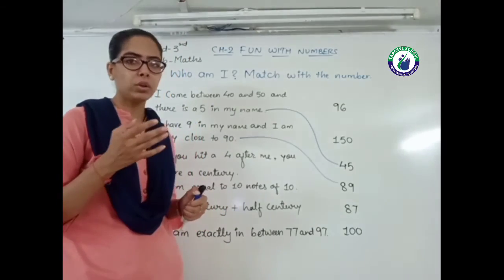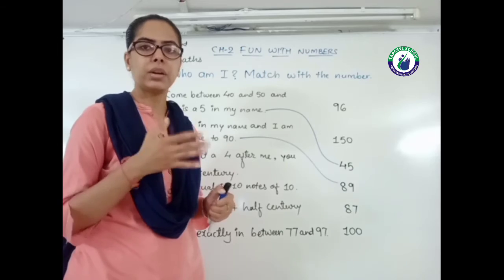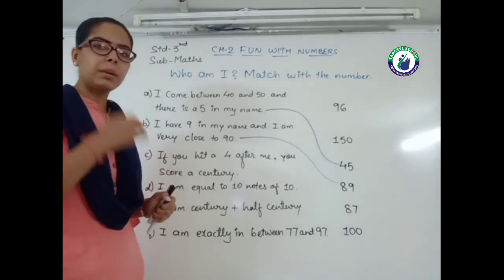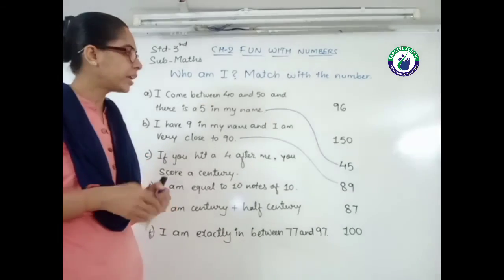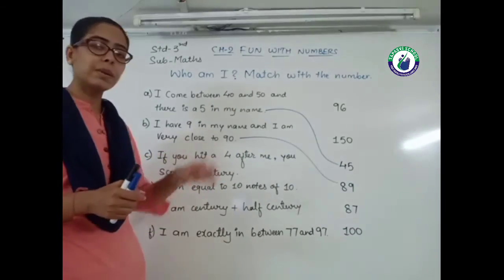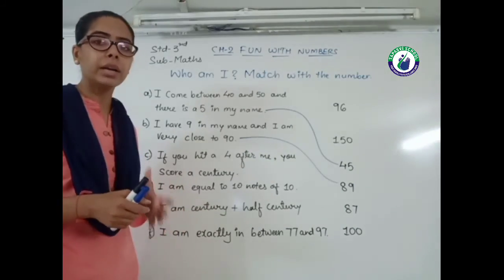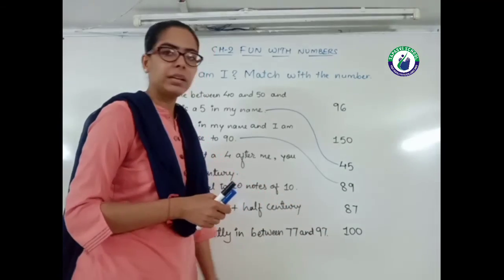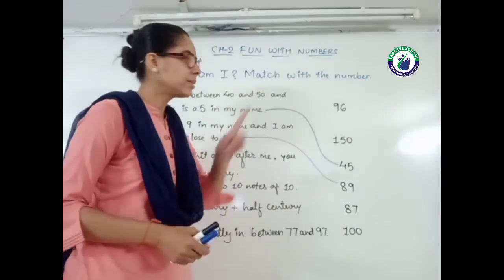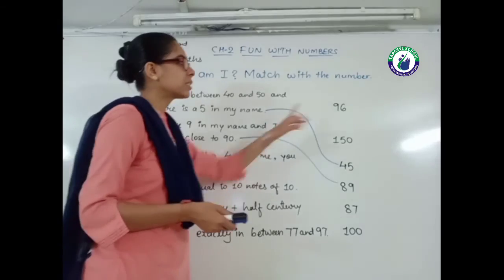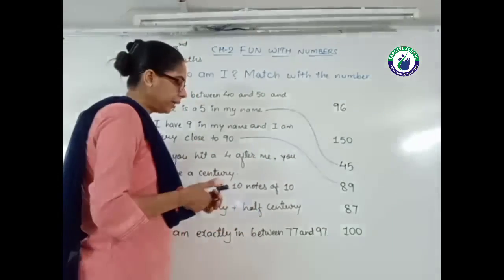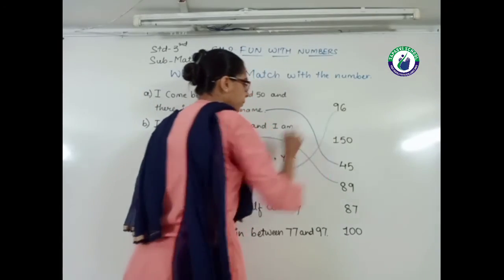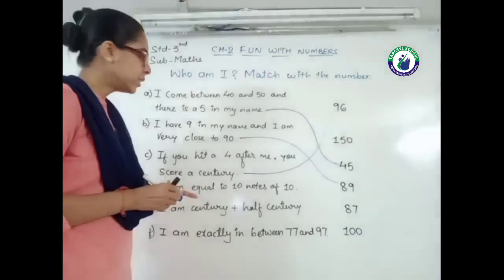Obviously it is a number less than 100. तो कौन सा नंबर ऐसा है कि जिसमें हम 4 ऐड करें then we get 100? We have options 96, 150, 87 and 100. Your answer is right, we go with 96. 96 plus 4 becomes a century. So I match with 96.